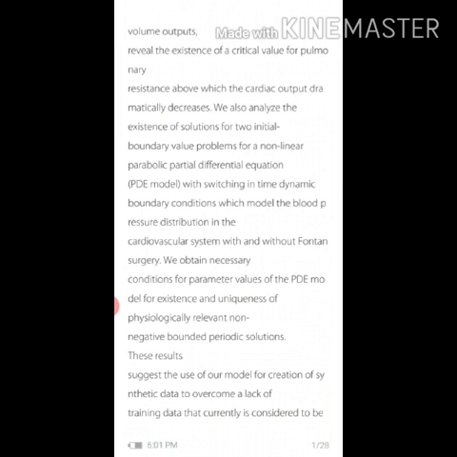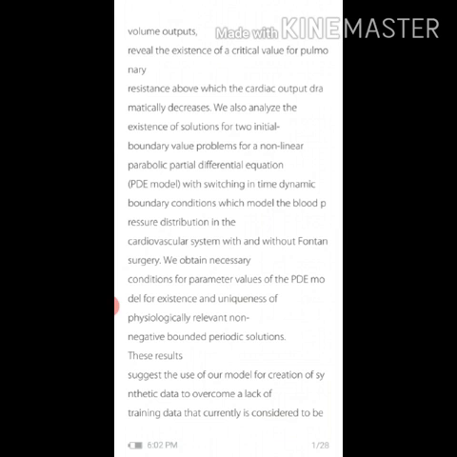We also analyze the existence of solution for two initial boundary value problems for a nonlinear parabolic partial differential equation with switching in time dynamic boundary conditions, which model the blood pressure distribution in the cardiovascular system with and without Fontan surgery. We obtain necessary conditions for parameter values of the partial differential equation model for existence and uniqueness of physiologically relevant non-negative bounded periodic solutions.